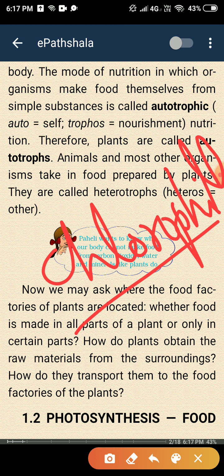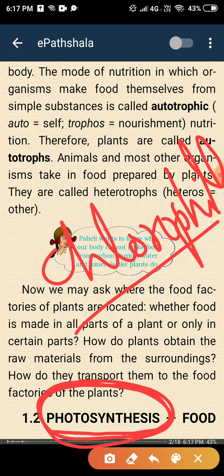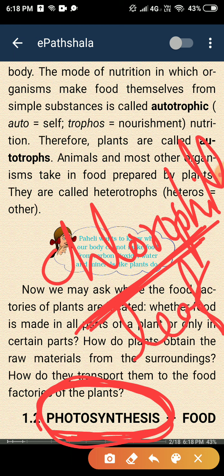That is the main thing required for this reaction, photosynthesis. What is photosynthesis? Photosynthesis is the process by which all the plants make their food. For photosynthesis, what do the plants need? Chlorophyll, a green pigment, which is present in the leaf.